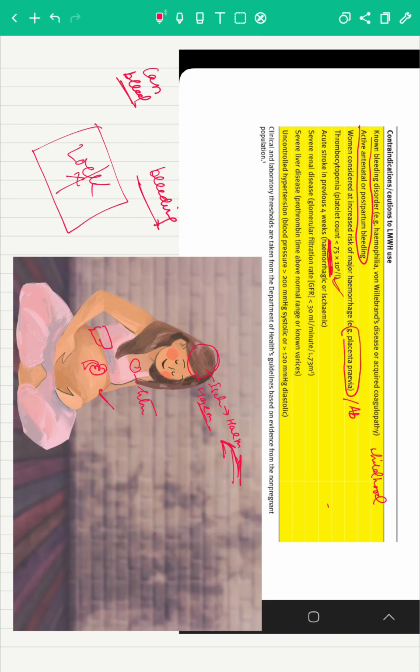So, if you block the excretion of LMWH, if there is severe renal disease, the GFR less than 30 per minute per 1.73 meters square, the dog is blocked, cannot go out. It will create chaos inside the house. It's not able to go out. That means it will keep biting and cause bleeding.